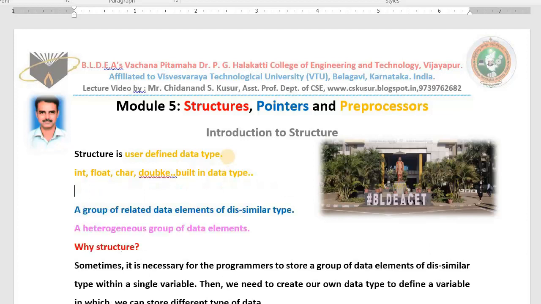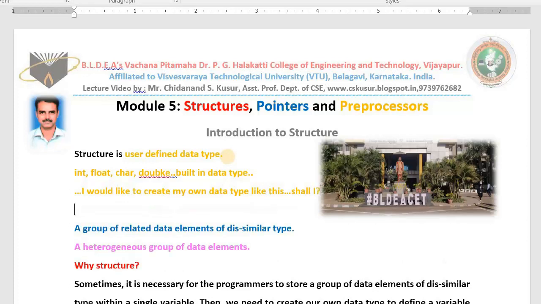Now I would like to create my own data type. Then how shall I create? Then I create a structure. Then I define a structure for it.